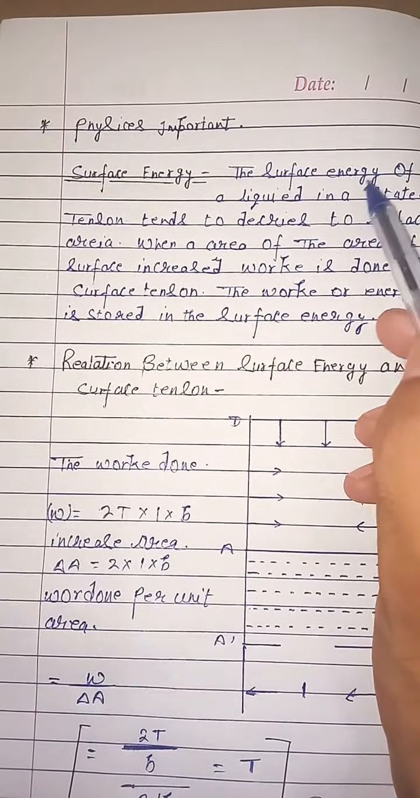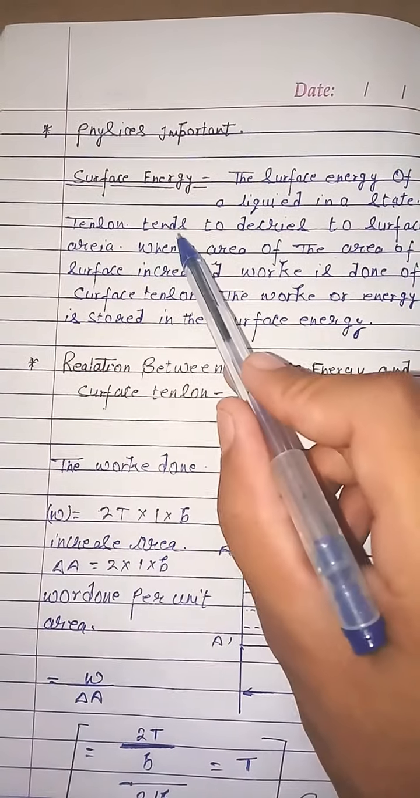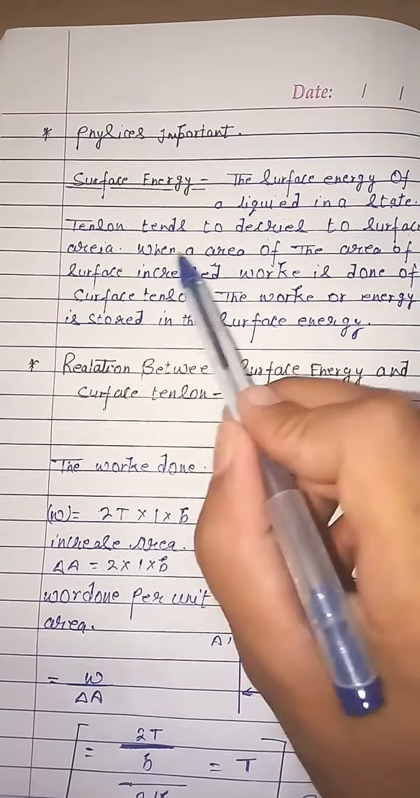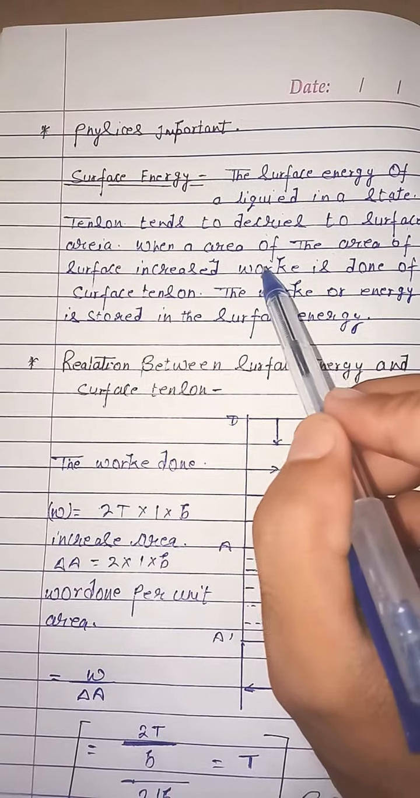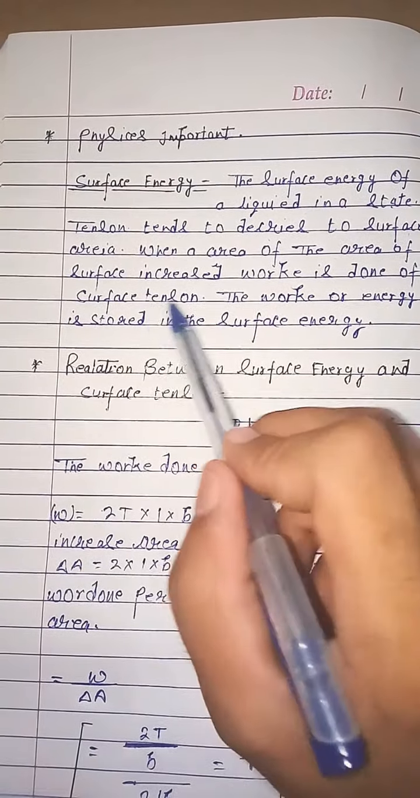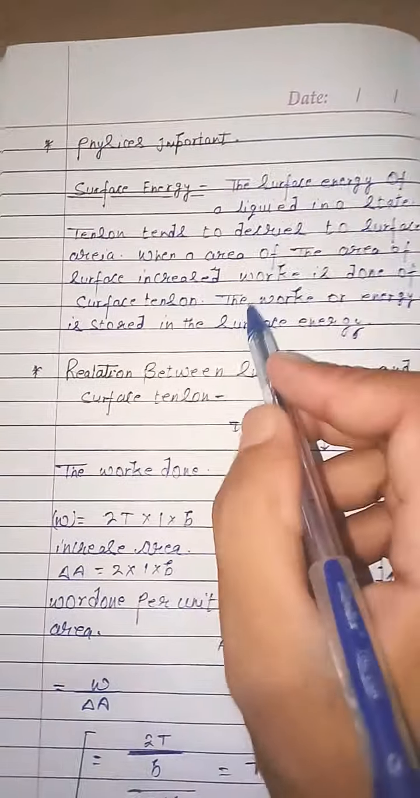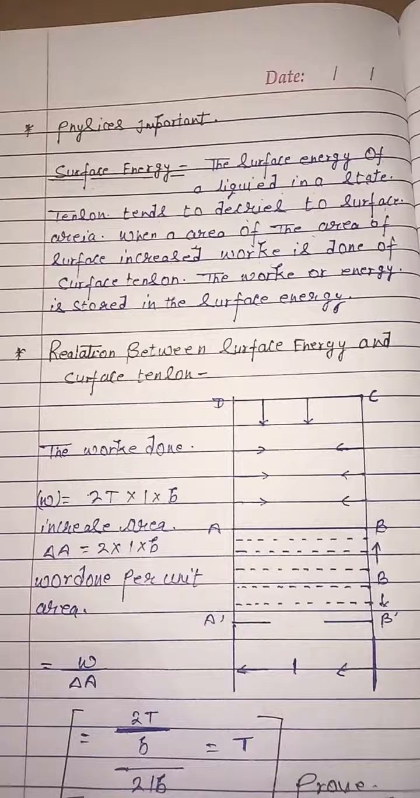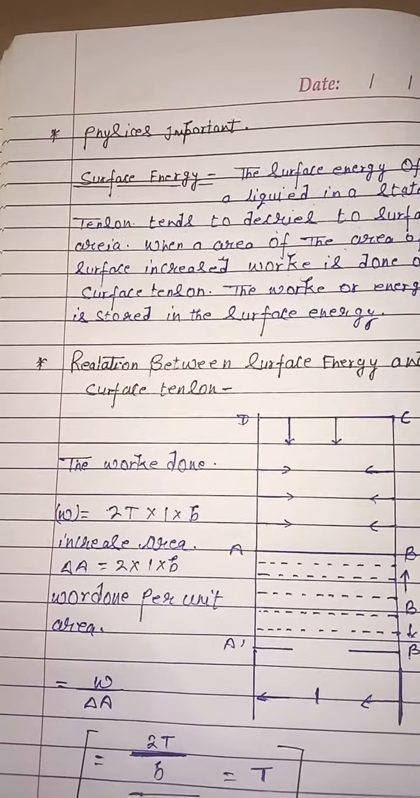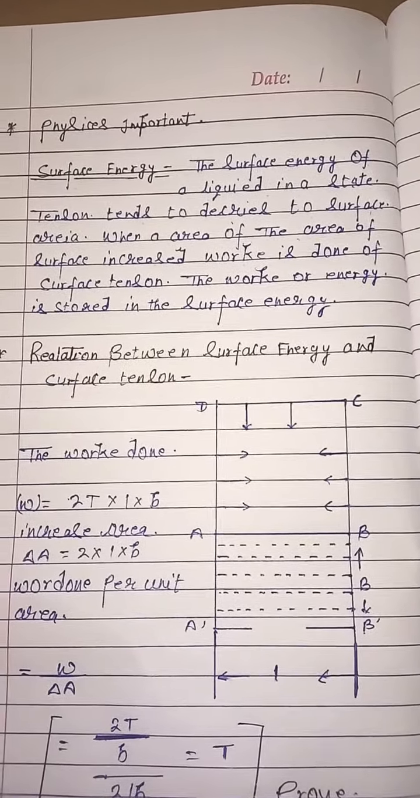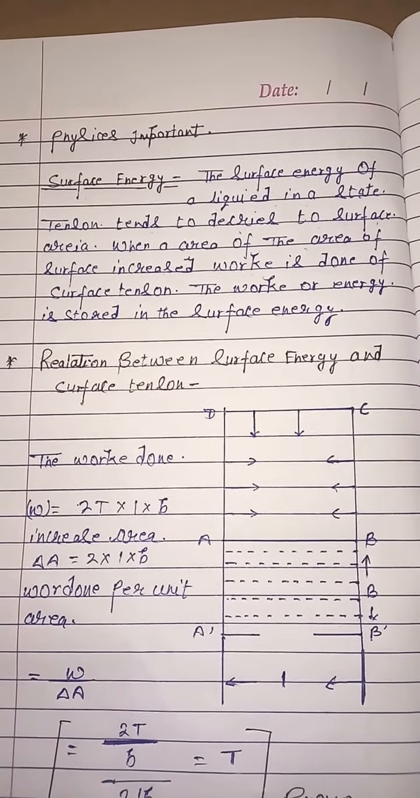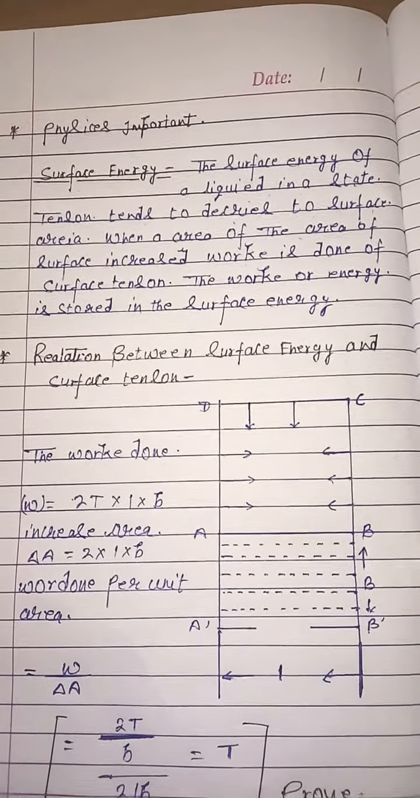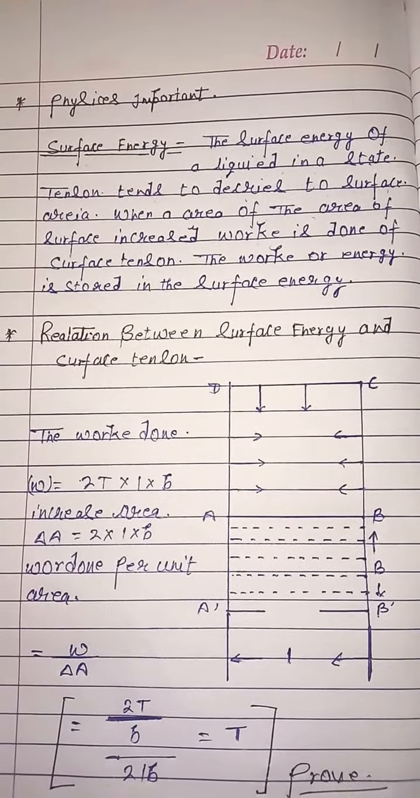The surface energy of a liquid in a state of tension tends to decrease the surface area. When the area of the surface is increased, work is done on the surface. That work is stored in the surface as energy, and we call it surface energy. When energy is stored, we call it energy. So we know what surface energy is.